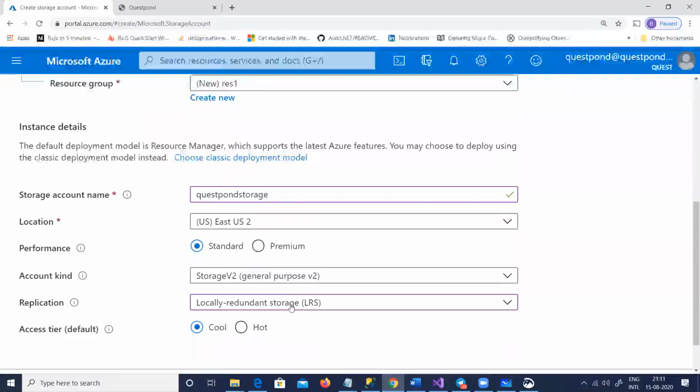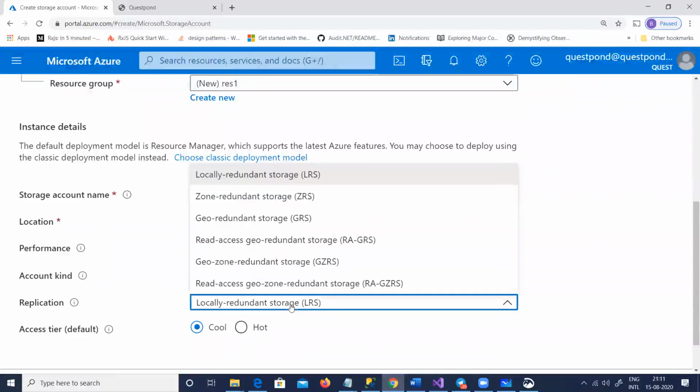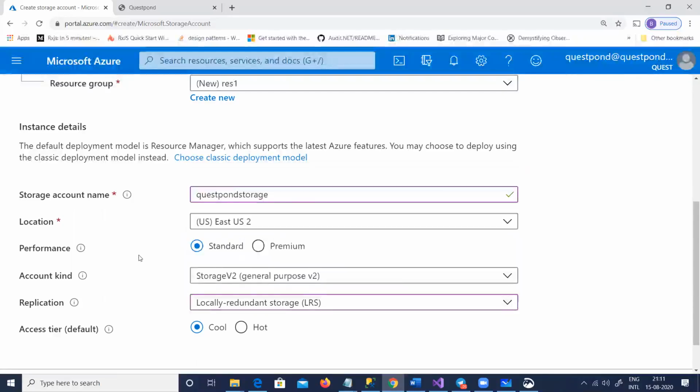This one here talks about how you want your redundancy. Do you want to locally back it up? Do you want to back it up at a zone level? Do you want to back it up at a geographical level? Geographical level means you back up in India as well, you back up in the US as well. So these are the various ways of redundancy.